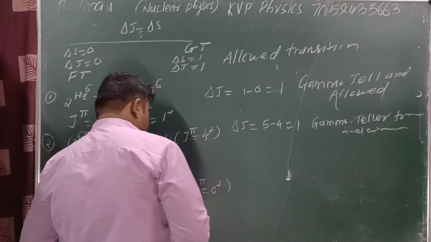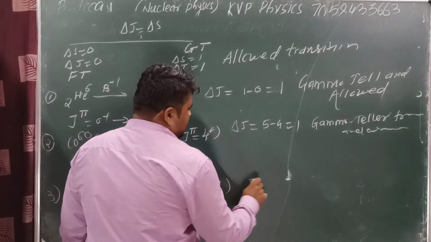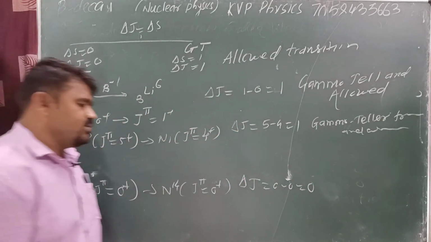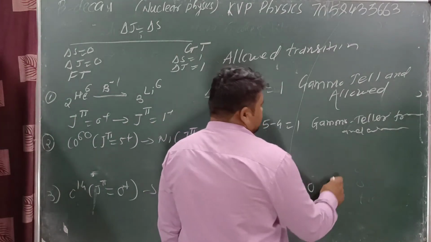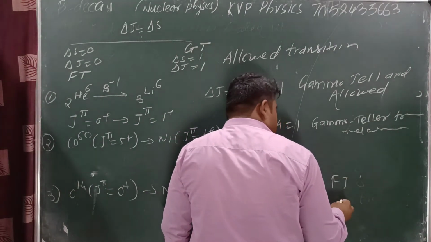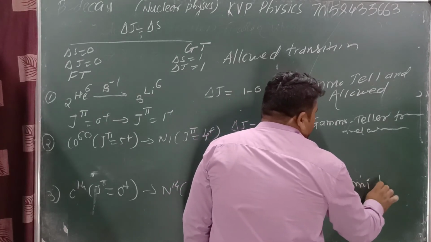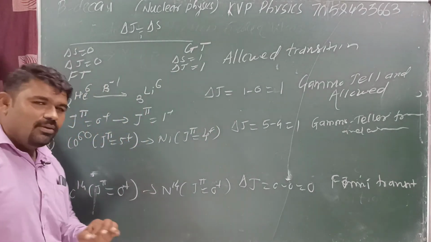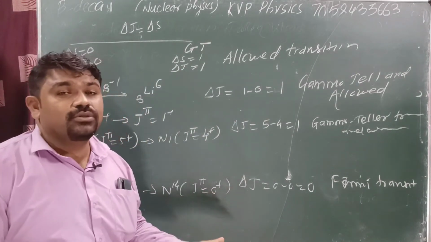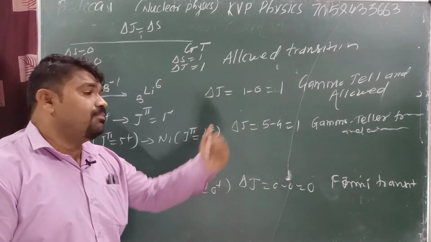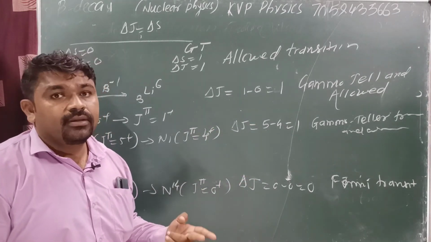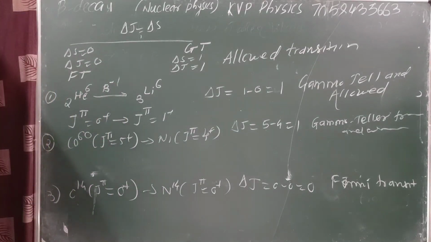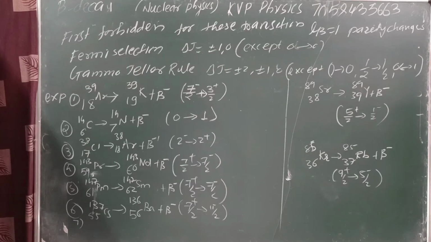Next, O-14, J pi from 0 plus to 0 plus. Here delta J is 0 minus 0, the difference is 0, so the type of interaction is the FT transition, the Fermi transition. Got it? This is known as a Fermi transition. It is very simple: delta J is equal to 0, difference 0, Fermi transition. Difference plus 1, GT transition: delta J is equal to 1 is GT, and delta S is equal to 0 is Fermi.